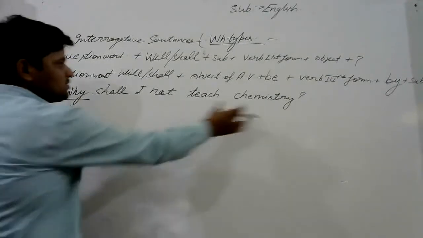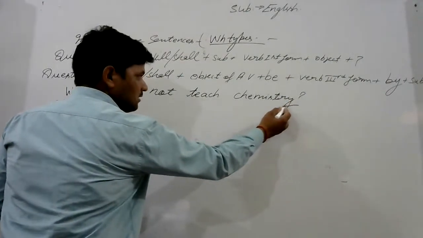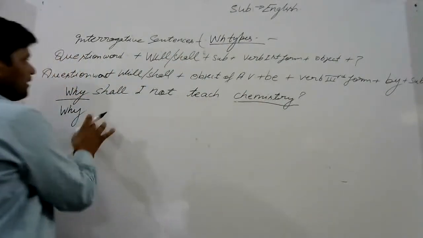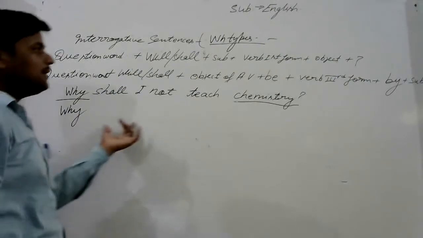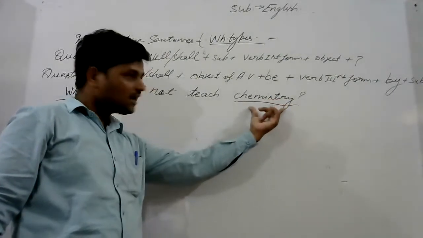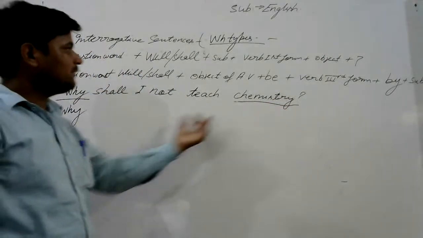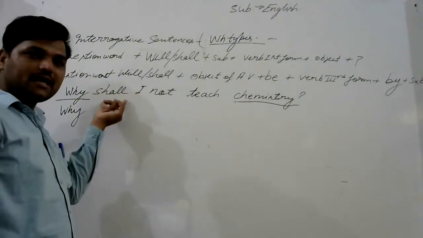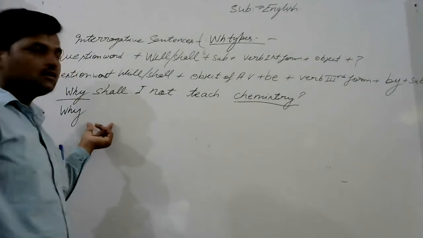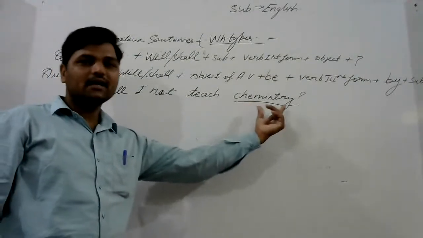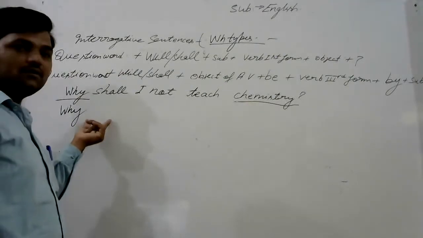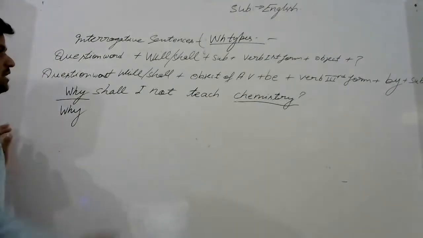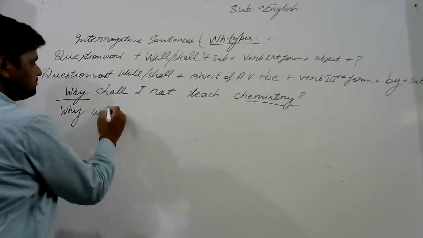Then according to chemistry, because our new subject would be chemistry, our helping word would be handled according to the new subject. Here the subject is I and the helping verb is shall, but in the passive voice, our new subject would be chemistry, so according to the new subject, helping verb would be will.